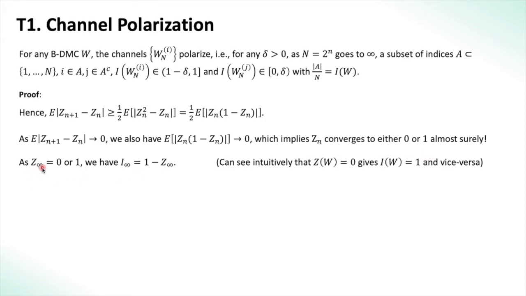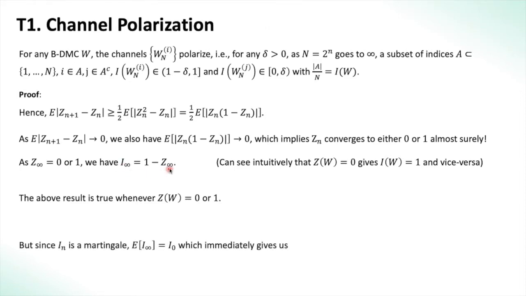Now when Z_infinity is equal to 0 or 1, recall from our first definitions page, we have that I_infinity is equal to 1 minus Z_infinity. The above result is true whenever Z of W is 0 or 1. We also know that intuitively, because when Z of W goes to 0, we know that I of W is perfect, or the capacity is really good. Since I_n is a martingale, we have expectation of I_infinity is equal to I_0, which was I of W.